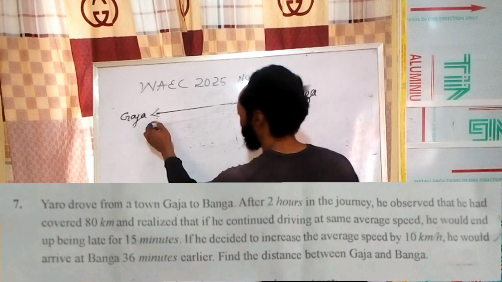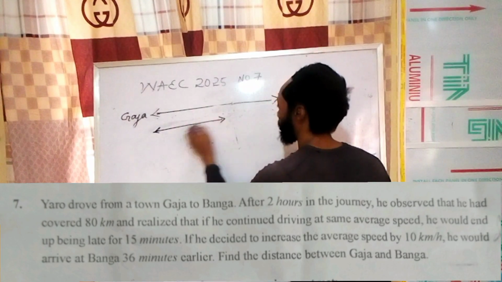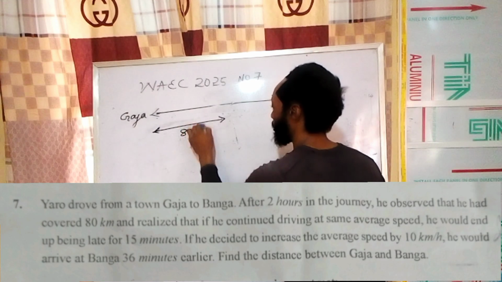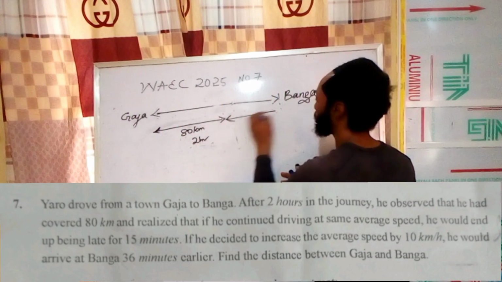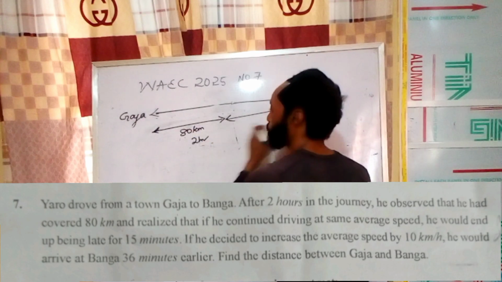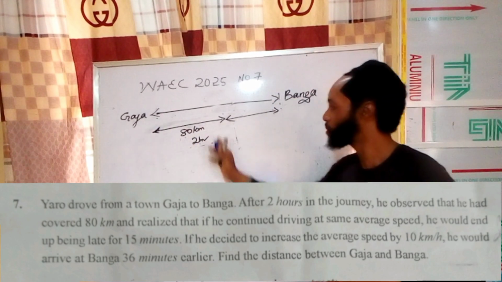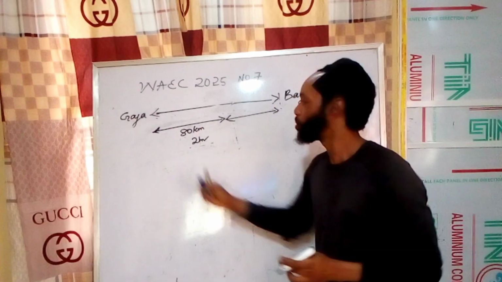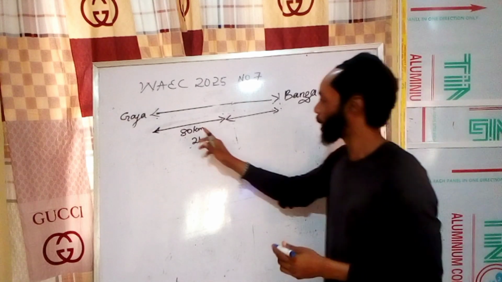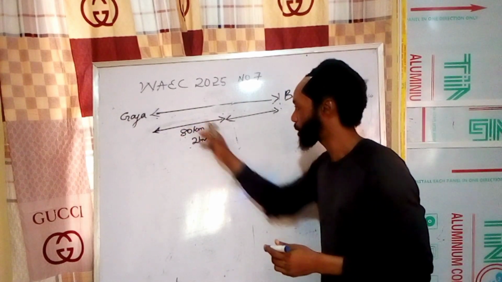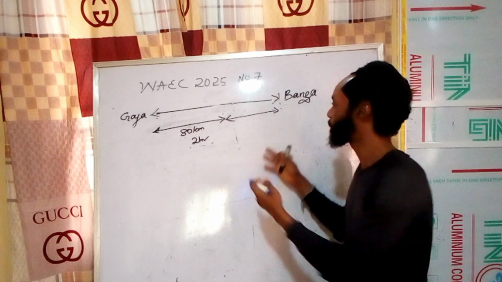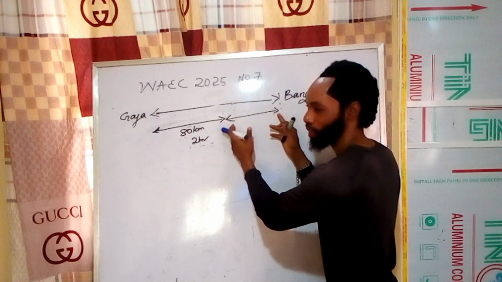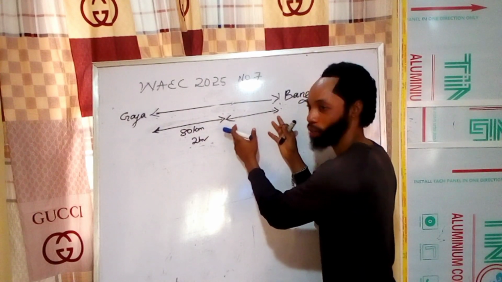They gave us that after 2 hours, let's assume this is the 2 hours, the 80 kilometers. But we don't know what this place is, so we don't know the total distance, and we don't know the total time. But we have this information, we could use this. Remember, they told us that if we continue at this same speed, he will arrive 15 minutes late. That means there's a 15 minutes here that he has to make up.